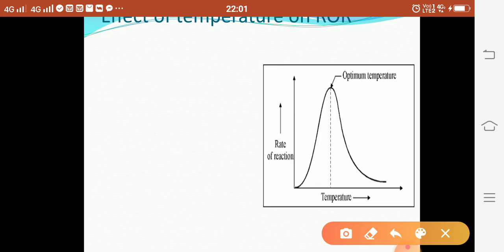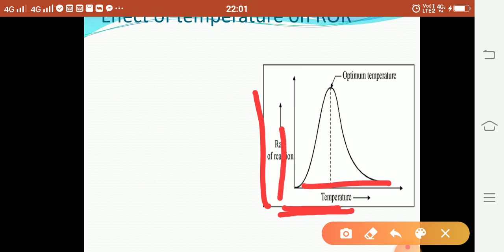When you plot temperature on the x-axis and rate of reaction on the y-axis, and you increase the temperature, initially the rate of reaction is directly proportional to the temperature up to the optimum temperature. Temperature increases, rate of reaction increases.